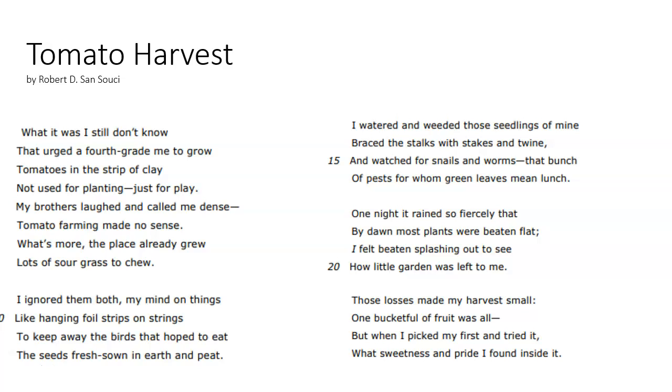I ignored them both, my mind on things like hanging foil strips on strings to keep away the birds that hope to eat the seeds and fresh sown in earth and peat. I watered and weeded those seedlings of mine, braced the stalks with stakes and twine, and watched for snails and worms, that bunch of pests for whom green leaves mean lunch.